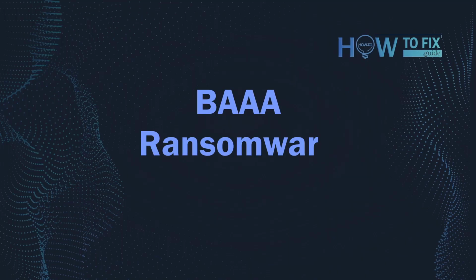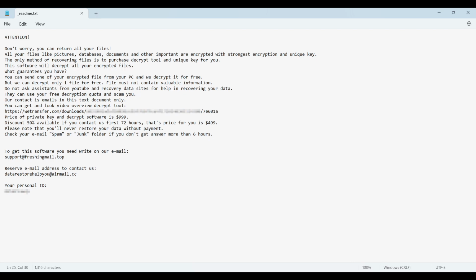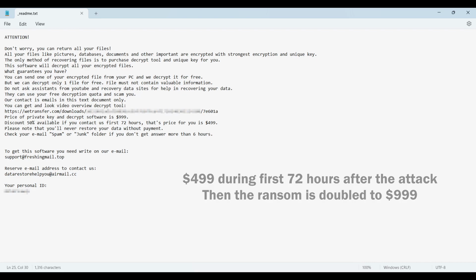Hello, ladies and gentlemen. Today, I would like to explain how to remove B3A ransomware. This malware is yet another sample that belongs to the Stop family. It attacks users all over the world, asking for up to $999 for file decryption.